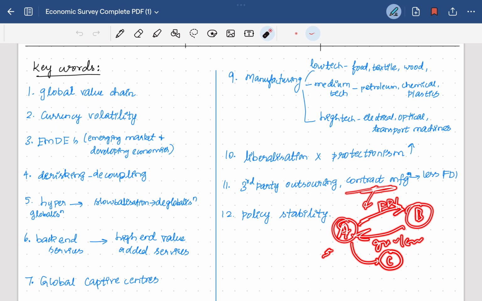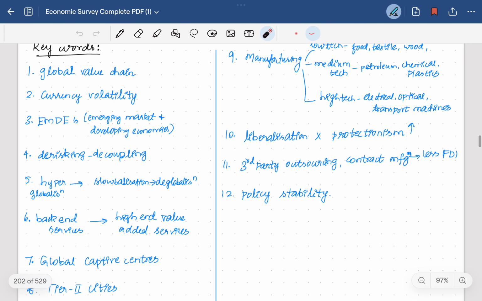If country A has a company in C, it doesn't directly invest in country B, rather it contracts to country C at lesser prices, and country C contracts to country B. Then there is a non-direct FDI inflow into a country, so that there is less FDI and lesser development of technological infusion or product manufacturing.